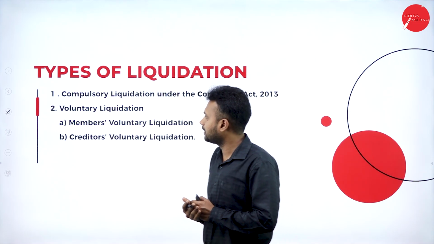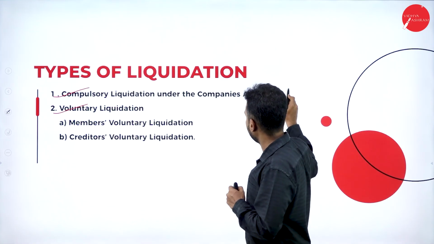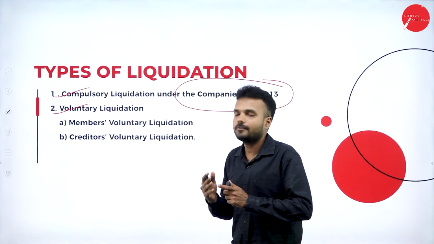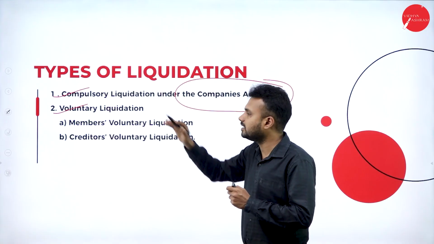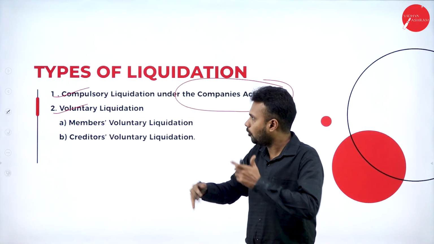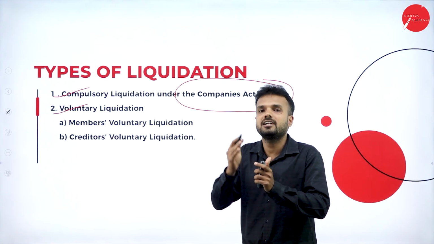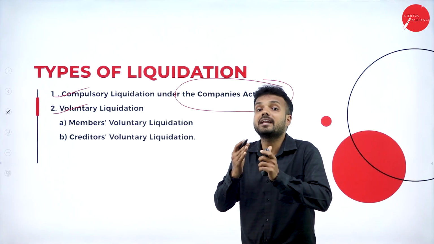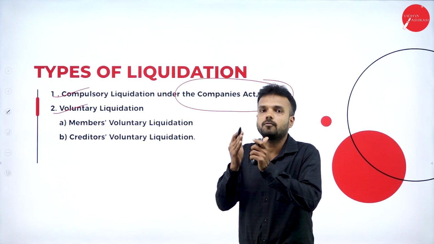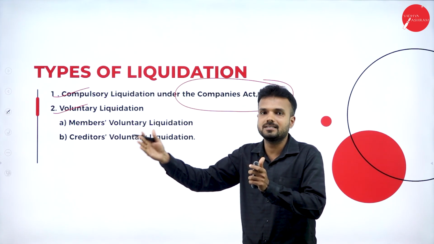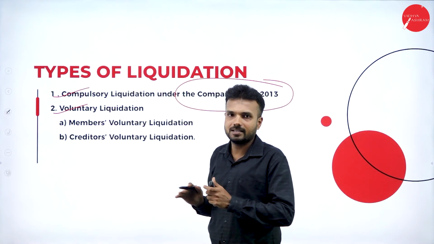When it comes to types of liquidation, it has been classified into two categories: compulsory liquidation and voluntary liquidation. Compulsory liquidation happens if a court passes an order regarding the liquidation of the organization. On what basis will it send the order? If the organization is involved in any kind of illegal activities or manipulation, or the organization didn't follow the Companies Act 2013, then in these circumstances the court can order the organization to close.